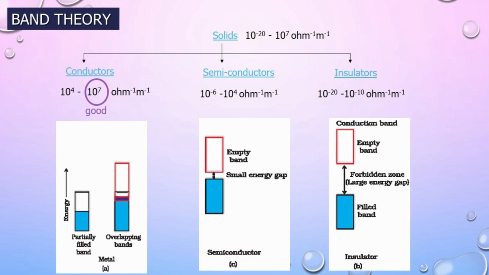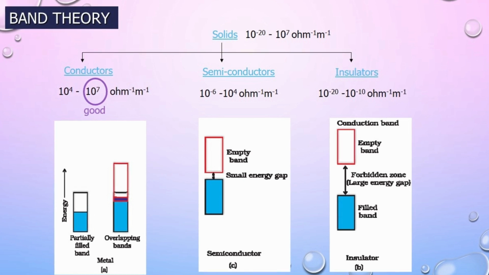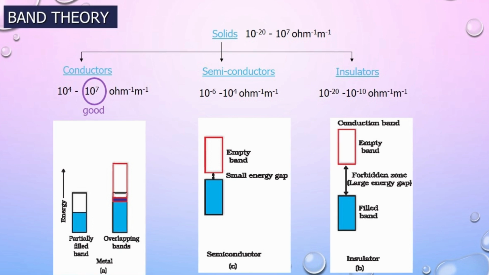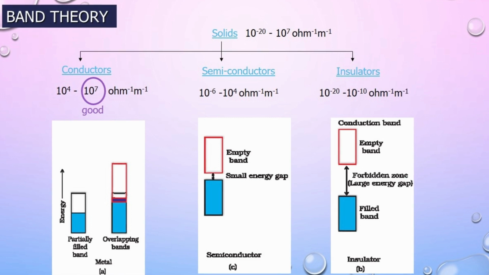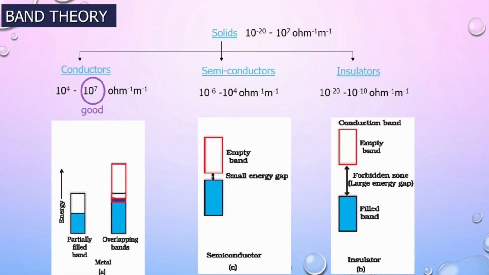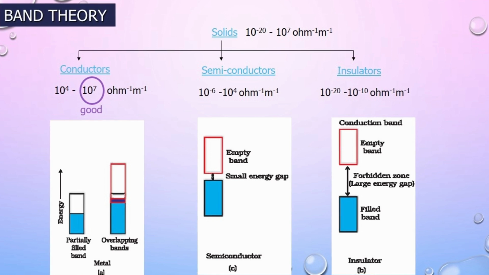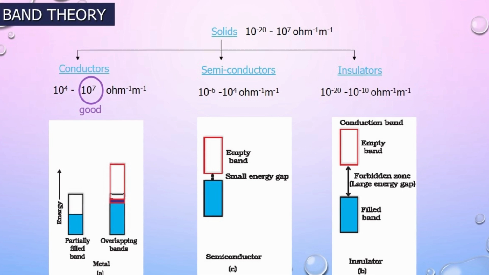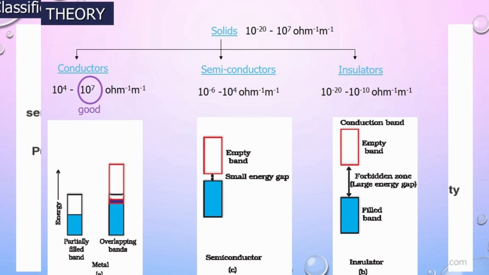In semiconductors, the gap between the valence band and conduction band is small. Therefore, some electrons may jump to the conduction band and show some conductivity. So semiconductors have conductivity between conductors and insulators. In insulators, the gap between the filled valence band and the conduction band is large. So the electrons cannot flow readily. Hence they have very small conductivity.